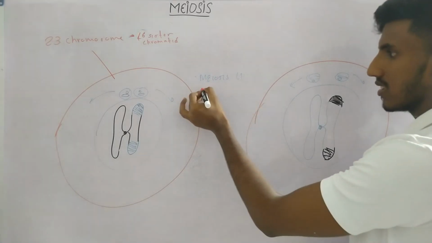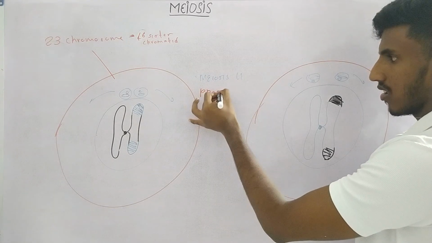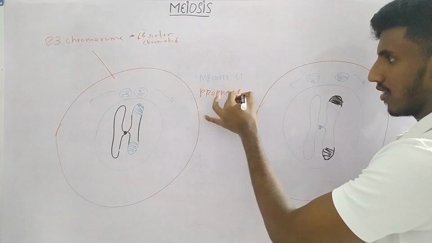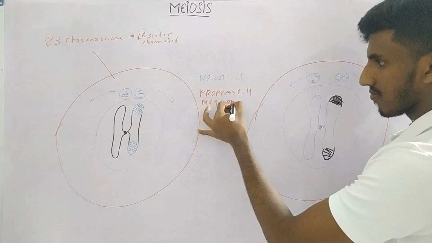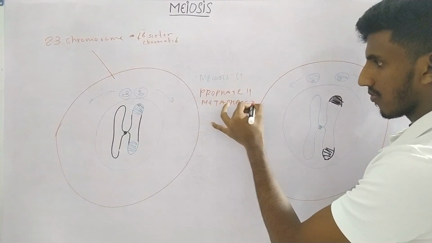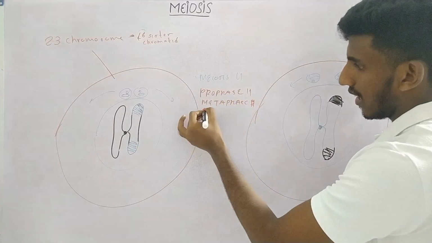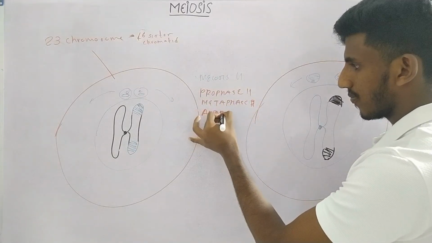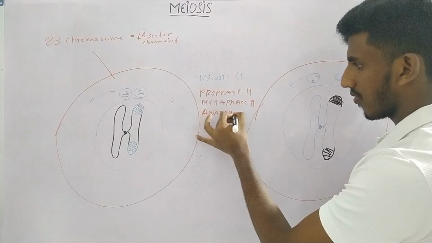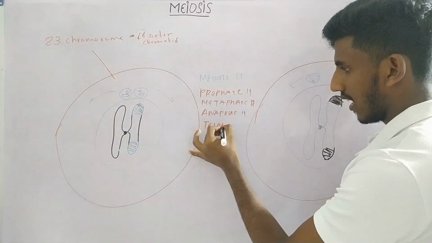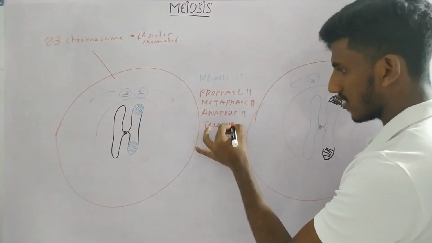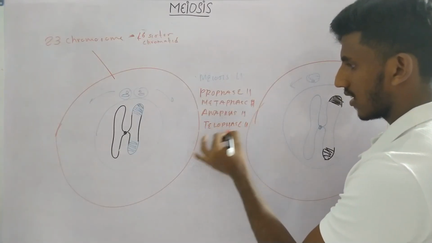They have prophase 2, metaphase 2, anaphase 2 and telophase 2. And they have cytokinesis.